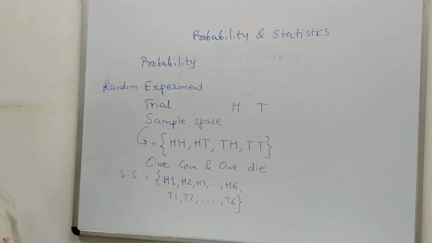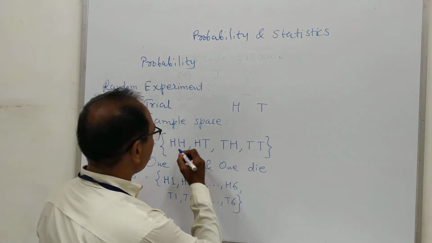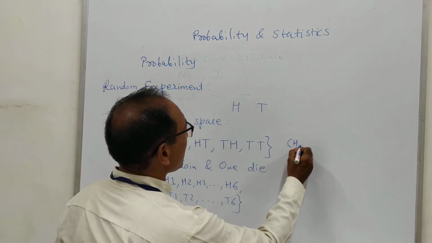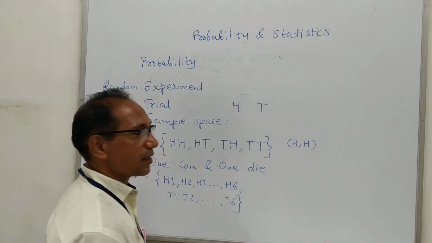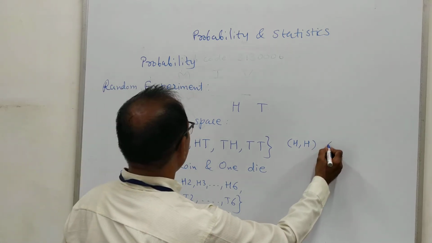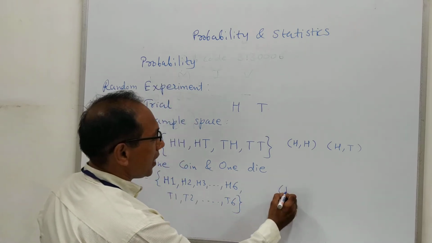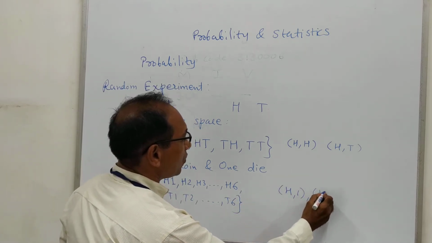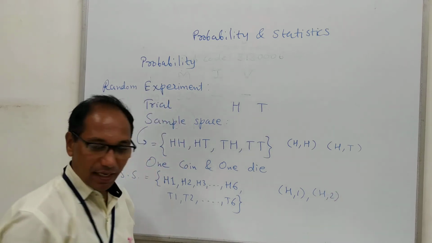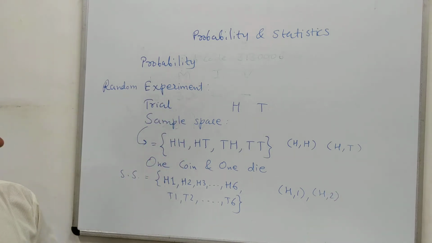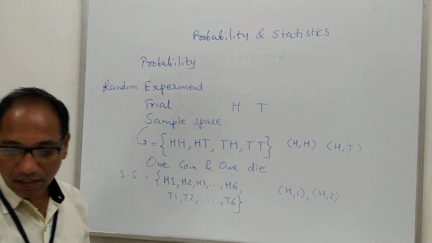SS is the abbreviated form. We will write down SS. And this happens during the random experiment when we toss a single coin and a single die. One more thing I would like to add: the same H and H, sometimes we may also write as an ordered pair in brackets, H comma H, the second one is H comma T, etc. This one we can also write as H comma 1, H comma 2, etc. So we can also write the elements of the sample space in this way.